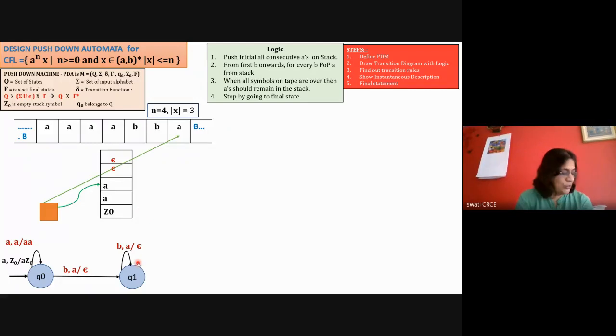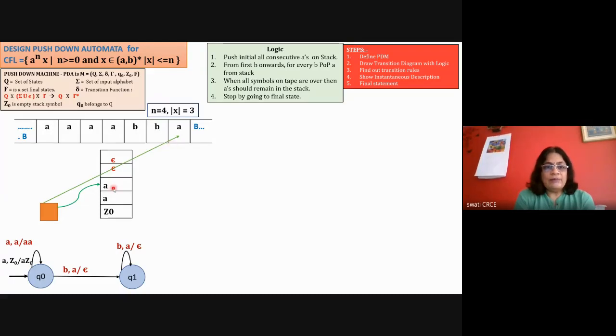Now in the state Q1, you have the next symbol as small a. So even for A we have to go on erasing, because our question is a raised to n x, meaning all the a raised to n, all the a's are already pushed onto the stack, and now the job is, for every symbol of x, perform the pop operation. So even if it is B or A, we have to perform the pop operation.